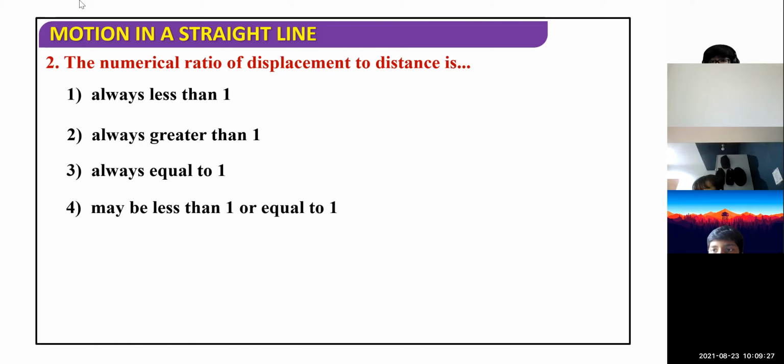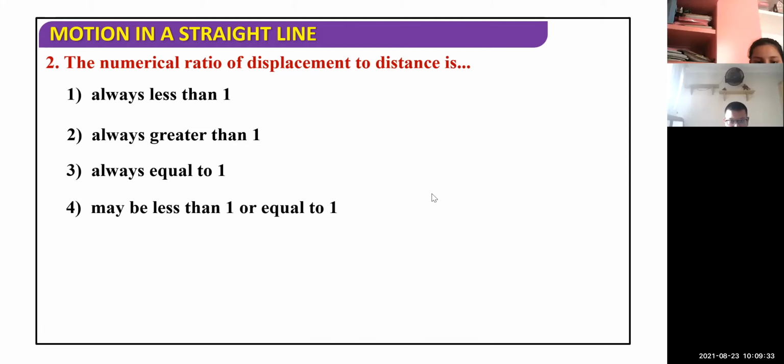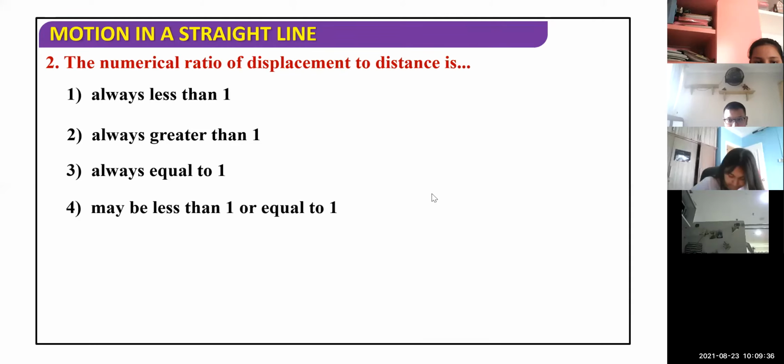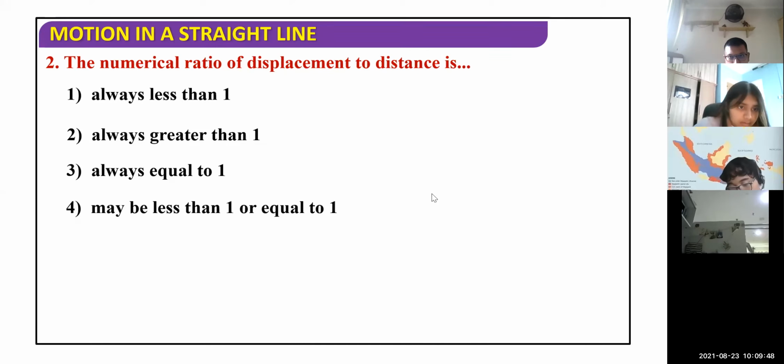Rishikesh says this is answer number 4. Okay, Kajan, may I know the answer? I think 4 too, sir. And what about Ashdeep and Sneha? Yes, sir, I think it's number 4. Number 4, and Sneha? Sir, I think it's number 4. Number 4, yes, the answer is correct.